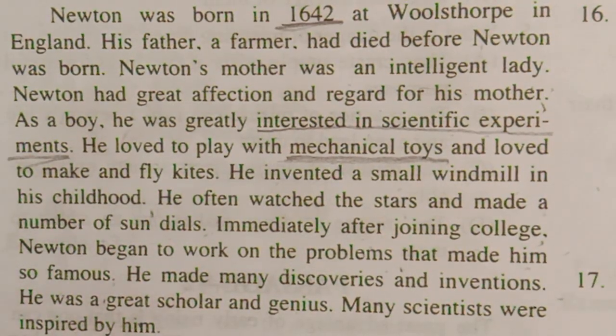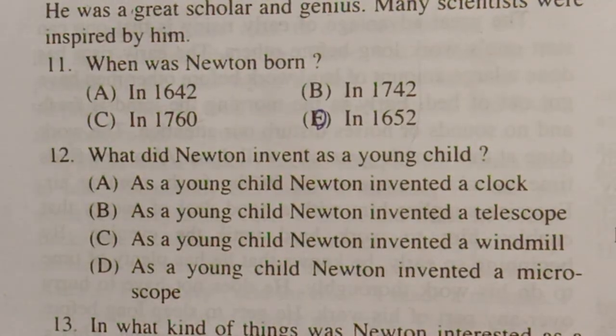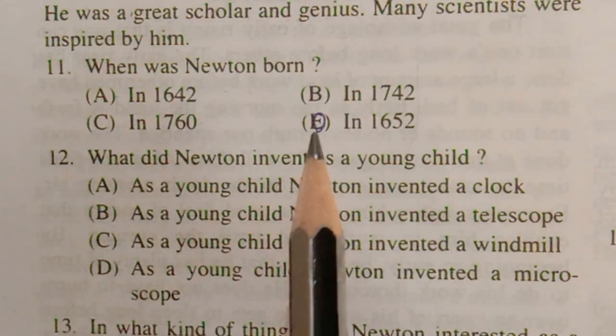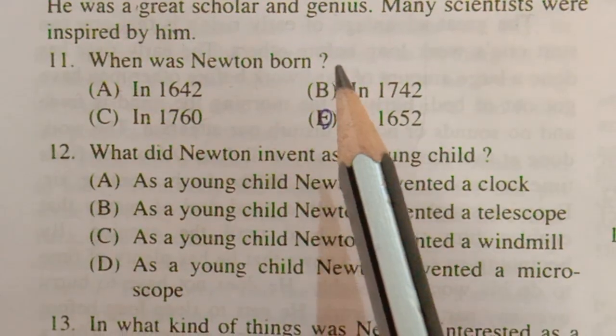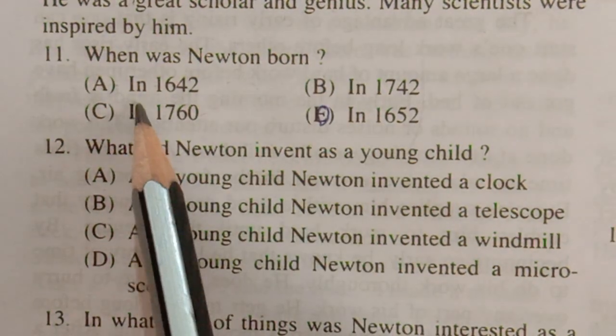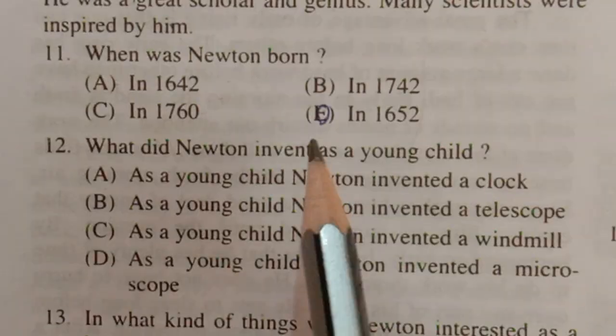Students, let us see the first question. So here you can see question number 1. When was Newton born? I told you it was there in the first line of the passage. In 1642, first option. In 1742, second option.